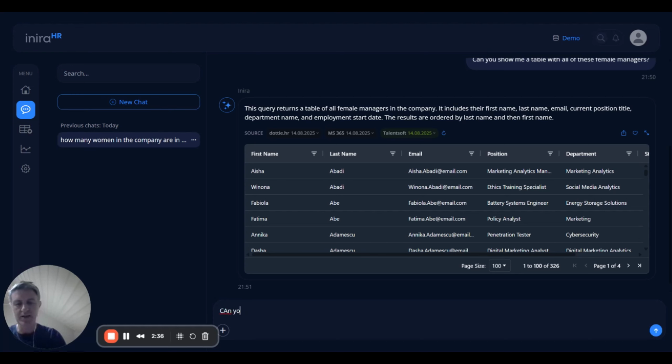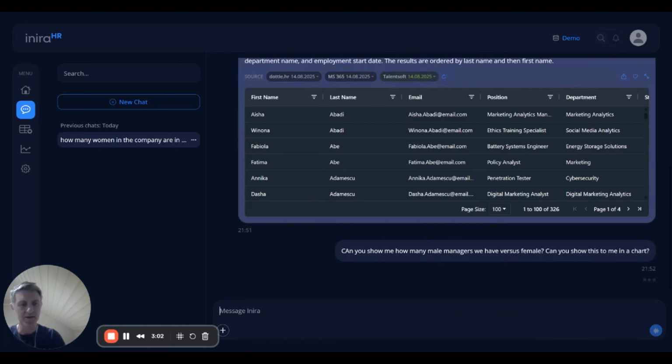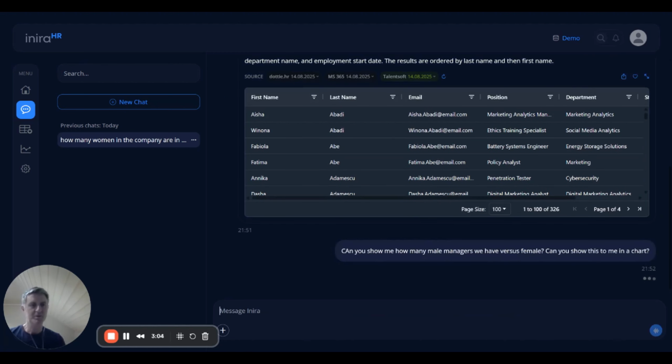So can you show me how many male managers we have versus female? And instead of just an answer or a table, I would like a visualization. Can you show this to me in a chart? Now, you might notice that I'm correcting my misspellings. I don't need to do that, and it's smart enough to figure it out, but that's just me wanting things to look nice in this demo. So let's see what happens.